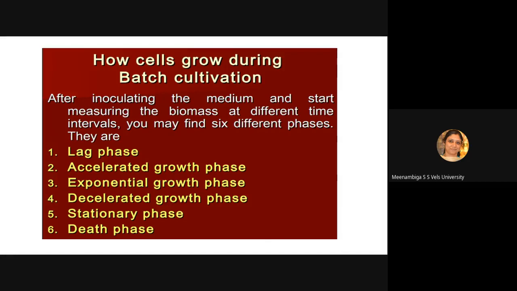Then in the decelerated growth phase the increase is not very steep. That is it will start approaching the stationary phase. Then in the stationary phase the number of cells won't increase but they remain alive. Then death phase, at the end of the stationary phase the nutrients will get depleted and it will be followed by the death phase, which results in the decrease in the number of cells.